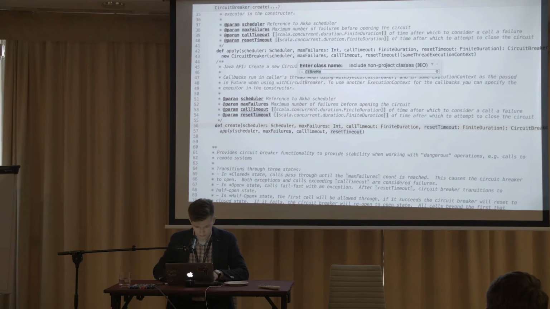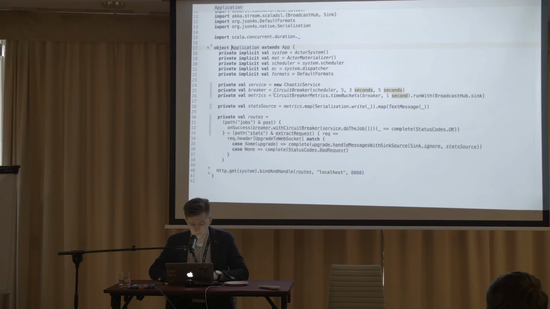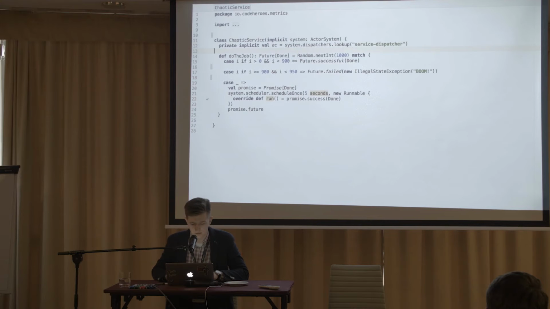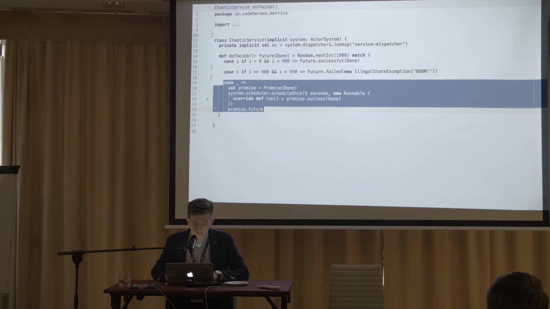Okay, so we have a simple application, and we have some kind of implementation of a chaotic service. This service is really simple. It just does the job and returns a Future of Done, and we randomize the next int of 1000. For about 90% of the requests we are going to have a success response, about 5% we would like to just fail, and the other 5% of requests are going to be delayed by 5 seconds.